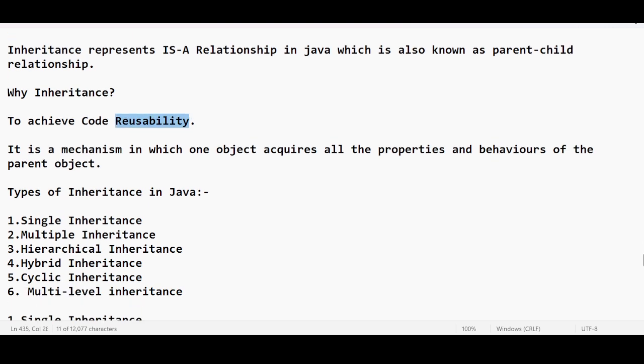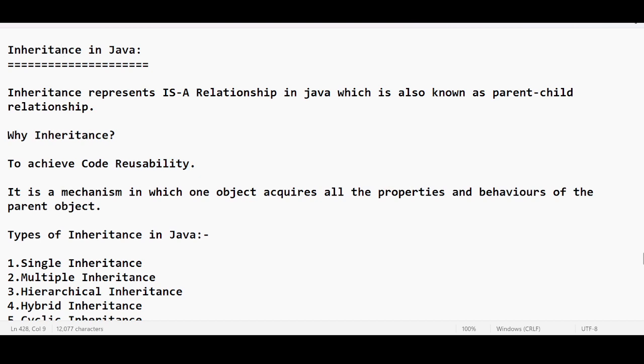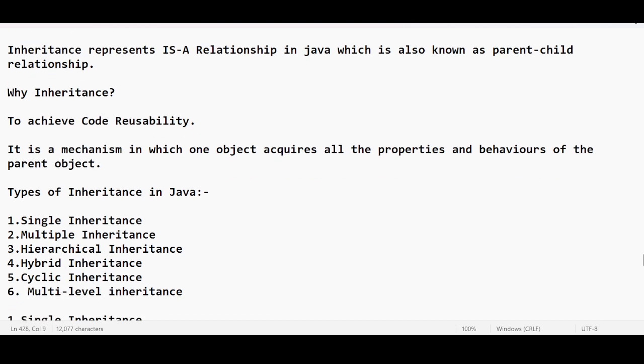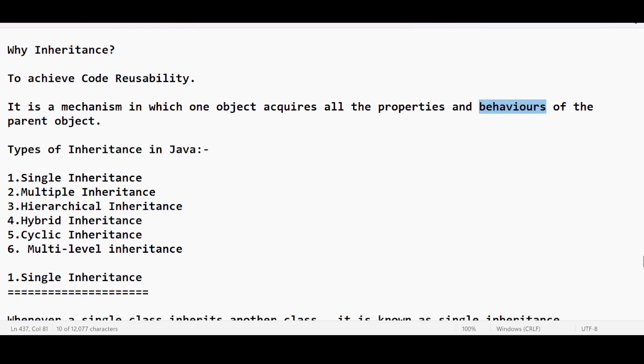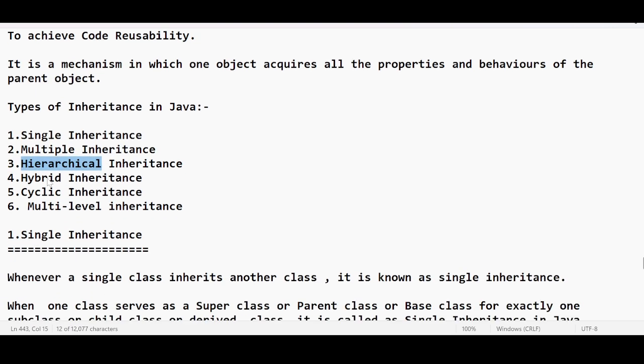If you ever get a question like what is inheritance in Java, then the answer is very straightforward. It is a mechanism in which one object acquires all the properties and behaviors of the parent object. When I say properties, it is variables. When I say behaviors, it is methods. Again, it is categorized into many types. One is single inheritance, second is multiple inheritance, third is hierarchical, hybrid, cyclic, and multi-level inheritance.